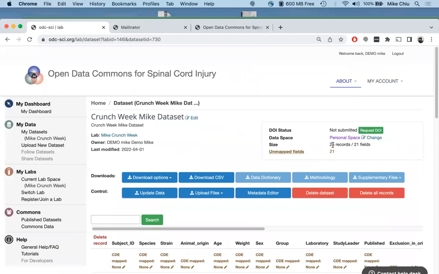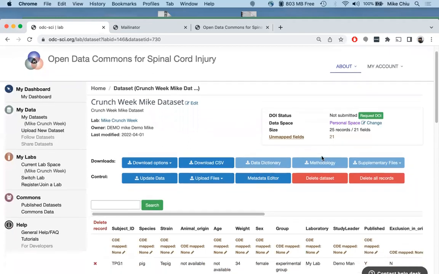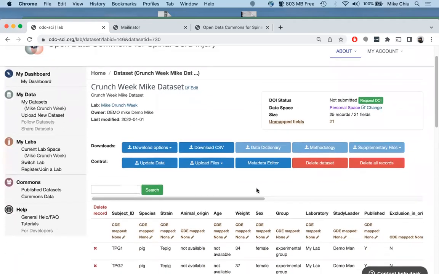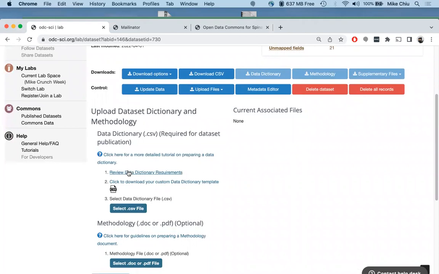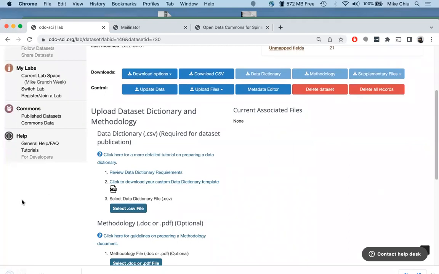And depending on how large your data set is, if it does take some time, you'll see an alert here saying that your data is being imported. But mine is done. So I'm going to go and work on my data dictionary. And you can find a link in the upload files data dictionary. And so you can read about the requirements here. And for your assistance, we've created a custom data dictionary template for you. Click there. And let me go find that real quick. Show you what that looks like.